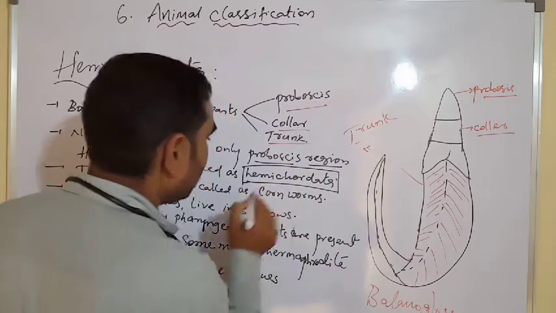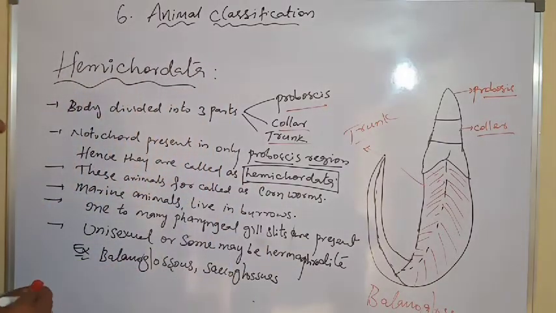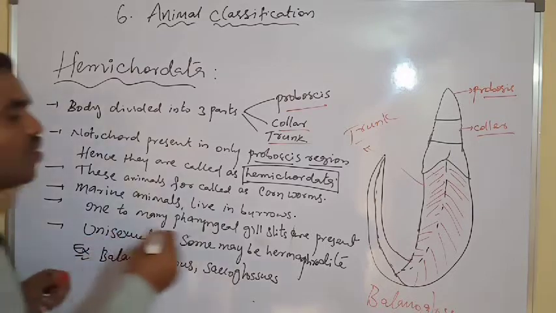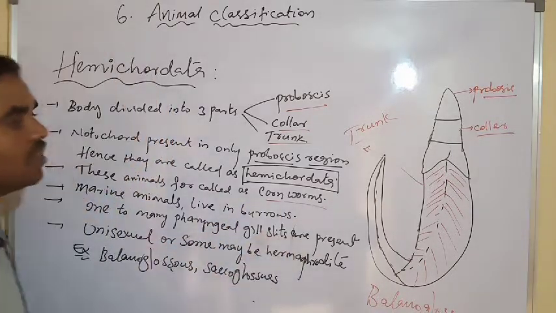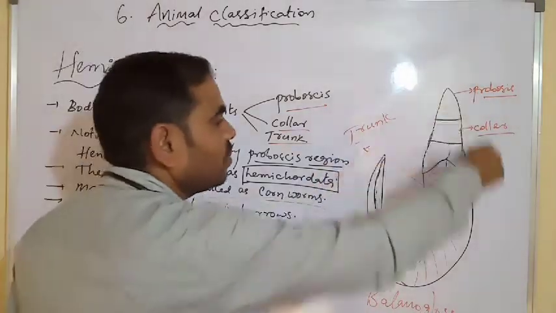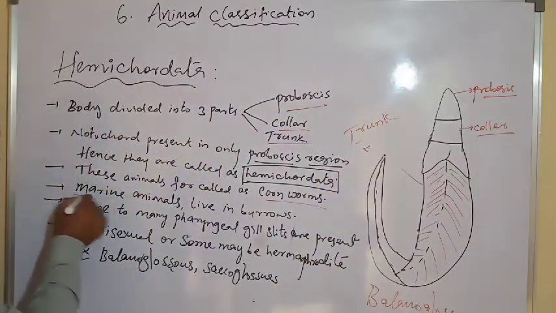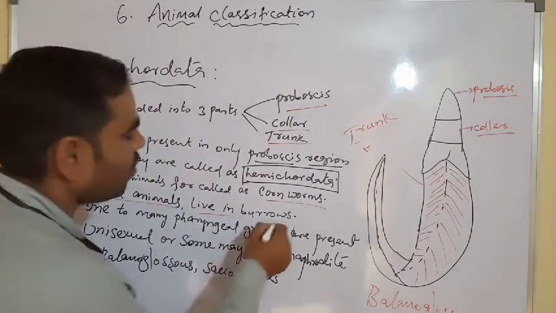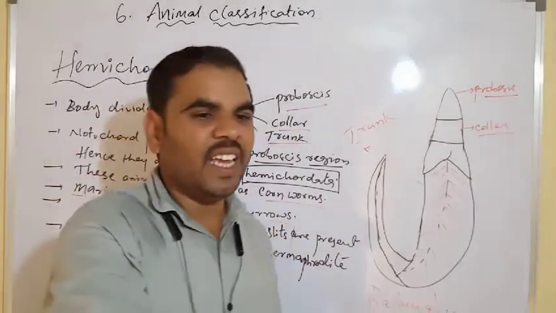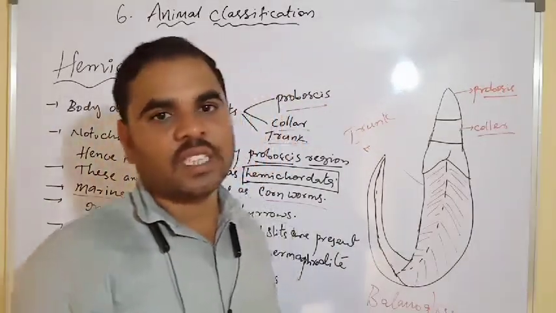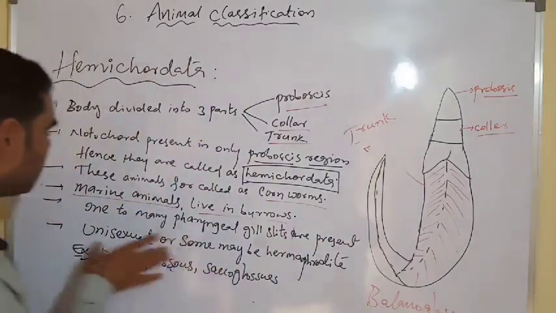Next, these animals are called acorn worms. They are marine animals that live in burrows. They dig and live inside.